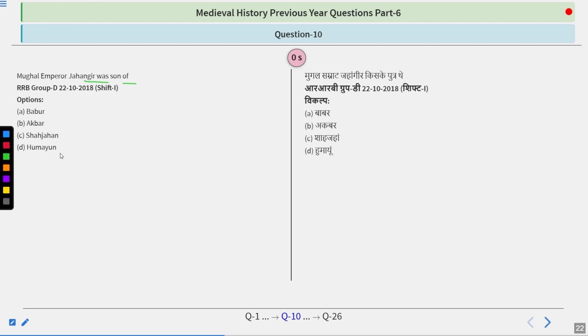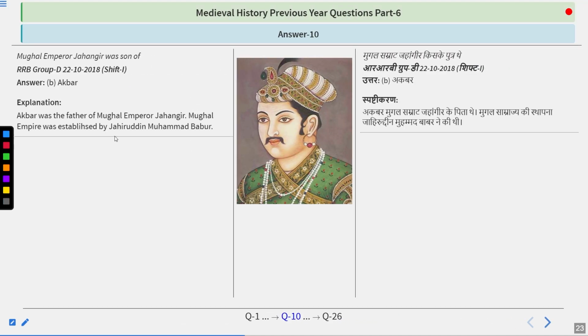And I guess you have figured it out. The answer is Akbar. Akbar was the father of Mughal Emperor Jahangir. The Mughal Empire was established by Zahiruddin Muhammad Babar. So Akbar was the father of Mughal Emperor Jahangir, and Jahangir had a dispute with his own son, whose name was Khusro Shah. And if we talk about Jahangir, after Jahangir, the king of the Mughal Empire was